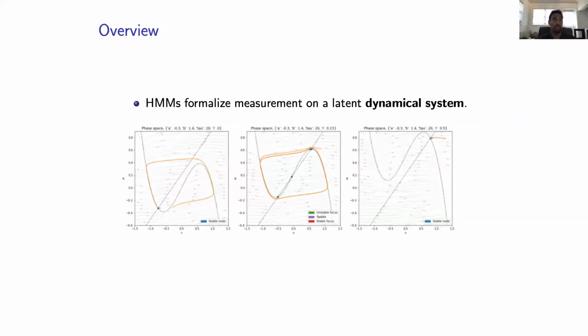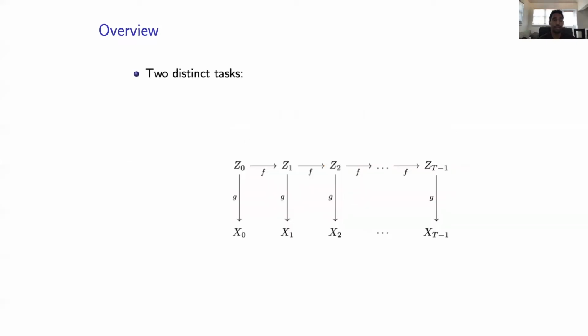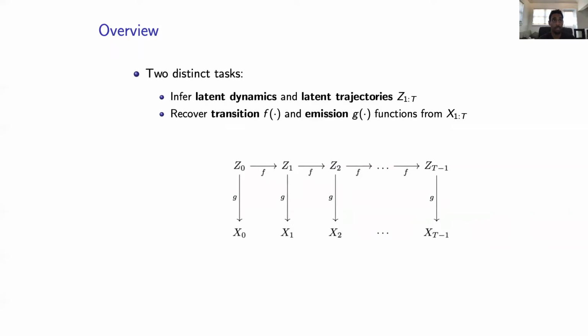Hidden Markov models formalize a set of ordered discrete time measurements that are taken on top of a latent dynamical system. We're often interested in two distinct tasks. The first is to infer the latent trajectories and the latent dynamics that govern those trajectories. And then the second is to learn the transition and emission functions from the observation sequence. We're particularly interested in this problem when the latent trajectories are continuous and the transition and emission functions are nonlinear, which is a source of intractability.